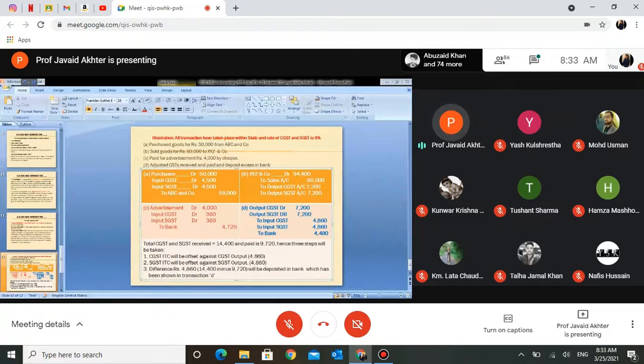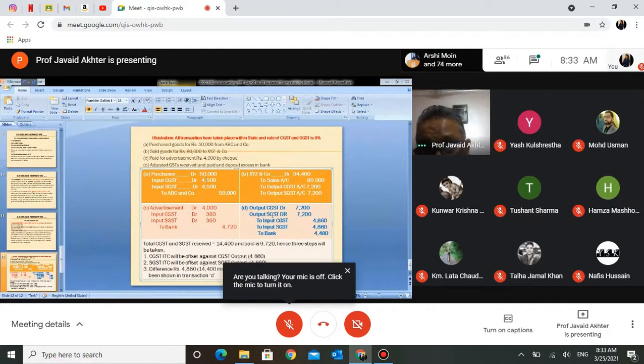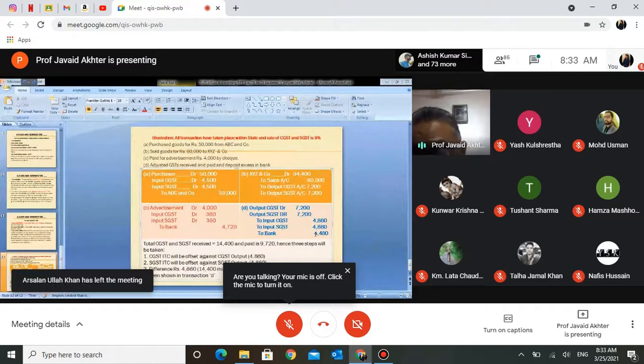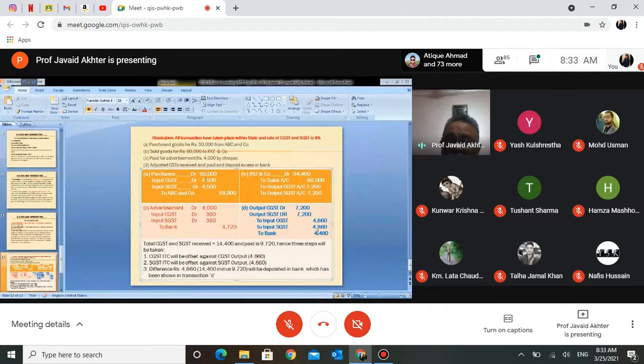So we will take out the difference, and after taking out the difference, half of it, assuming 50%, will be the central GST input tax credit offset. This will be offset. In this case, the entry would become output GST debit, output GST center and state debit, to input GST, to output, and the difference, whatever remains, goes to the bank. See, the excess that it has received will go to the bank. So this is how we will make this part.